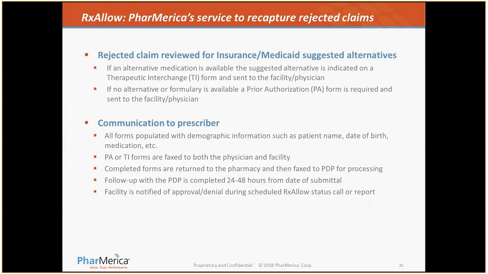If there's no alternative formulary available, then we will pre-complete the prior authorization form and send it to the facility and physician to sign. We follow that up with communication to the prescriber that all forms are pre-populated with demographic information, such as the patient name, date of birth, and medication. We find that the physicians are more compliant in signing these and returning them if they're pre-populated. The PA or therapeutic interchange forms are faxed to both the physician and the facility, and the completed forms are returned to the pharmacy and then faxed to the PDP plan provider for processing.